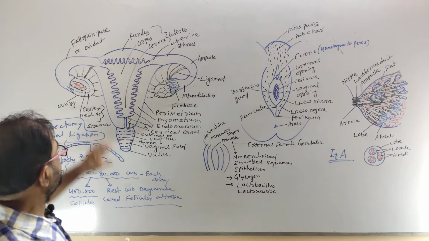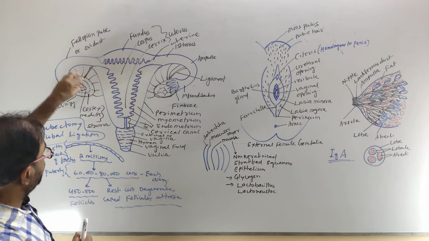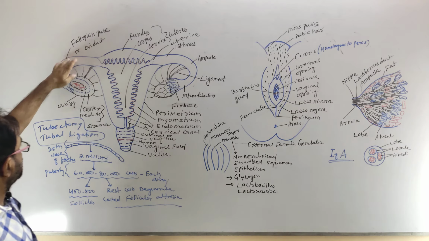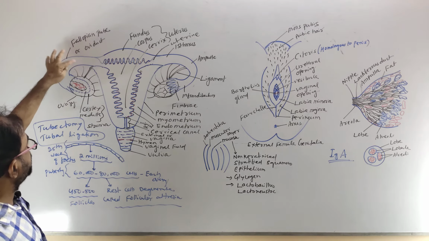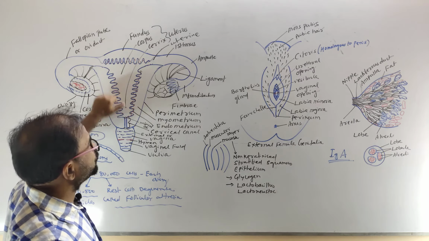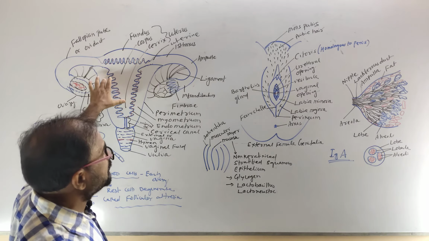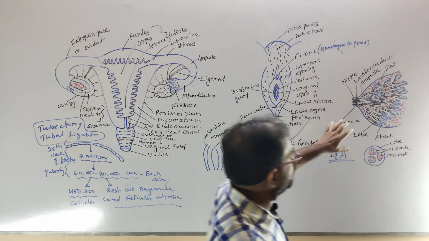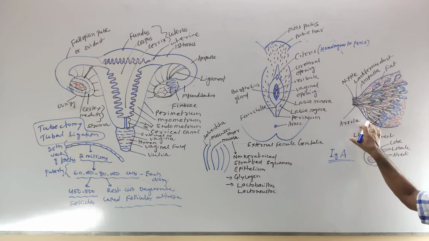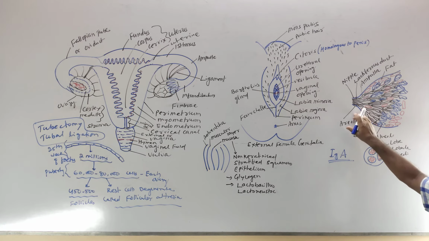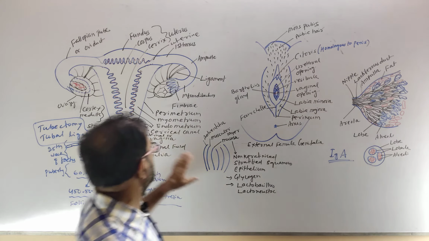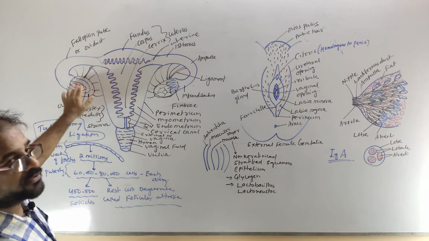Okay. Last class I told you that the removal of the ovary is called oophorectomy. The cutting of the oviduct is called tubectomy, or tubal ligation. Similarly, the removal of the uterus is called hysterectomy, and the removal of the breast is called mastectomy. The study of breast is mastology. Clear? And this is all about the reproductive system of the female.